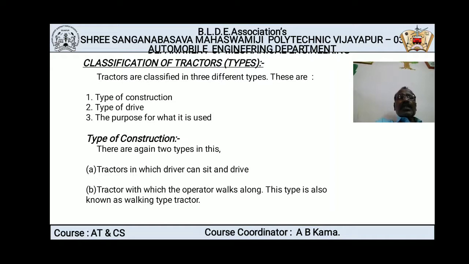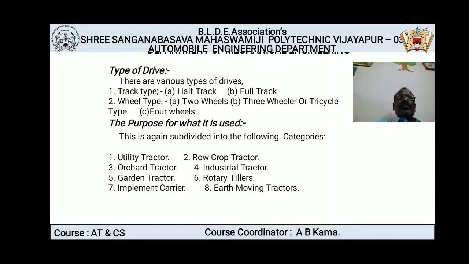The first one we will see is the type of construction. Type of construction is again divided into two types. One is tractors in which the driver can sit and drive. This is the type where the driver can sit inside the tractor and drive. This is the one type. Now the second one is the tractor with which the operator walks along. This is a very small tractor where the operator, you can say the driver, cannot sit in the tractor but walks along with it. Such types of tractors are there. This type of tractor is called a walking type tractor. Now move on to the next.